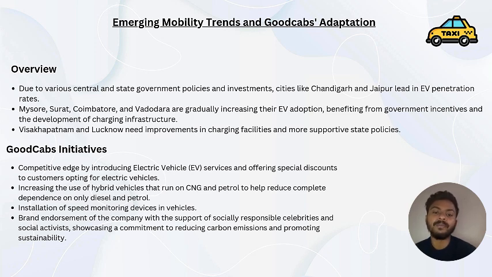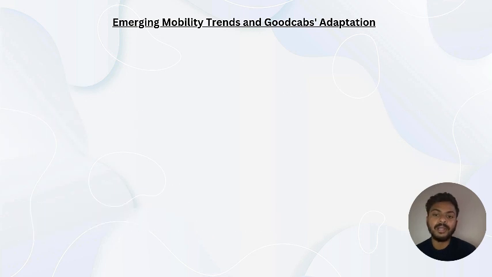Now, the GoodCabs initiatives. What initiatives can GoodCabs take? A competitive edge by introducing electric vehicles, EV series, offering special discounts to customers. The second is increasing the usage of hybrid vehicles that run on CNG or petrol, which helps reduce complete dependency on diesel and petrol. Also installing speed monitoring in vehicles, and appointing brand ambassadors for the company with the support of socially responsible celebrities and social activities.